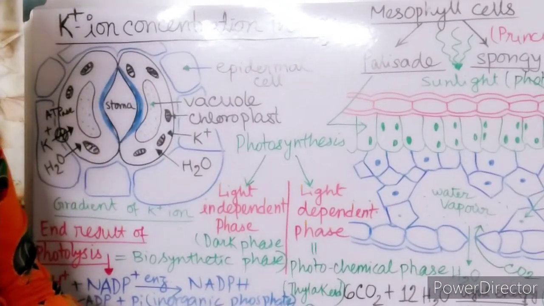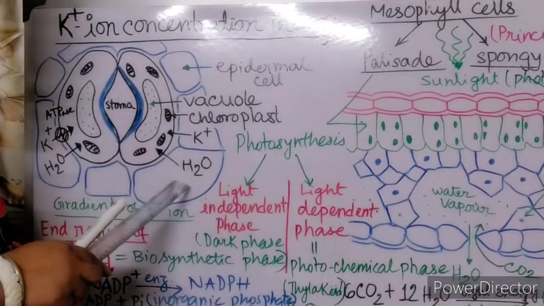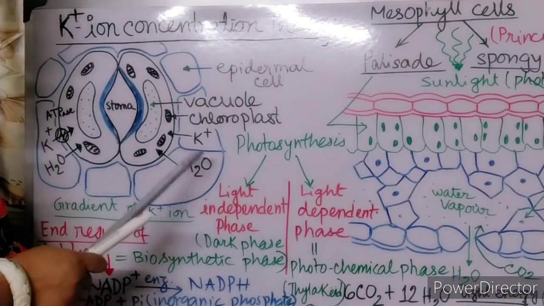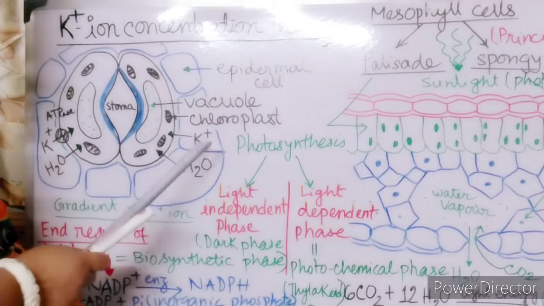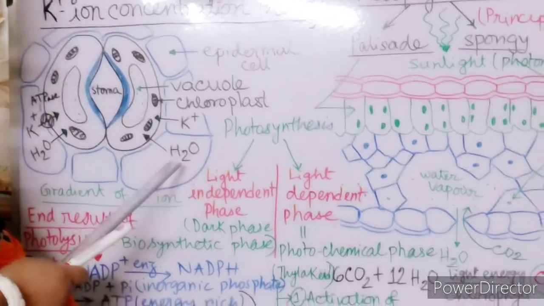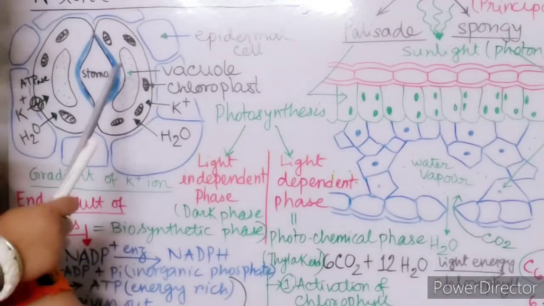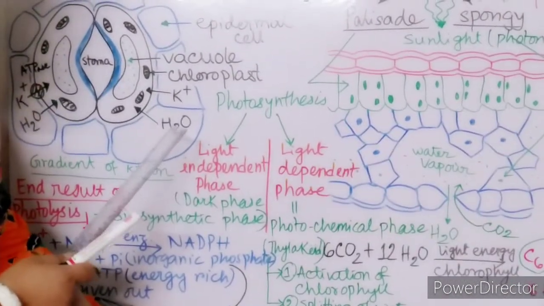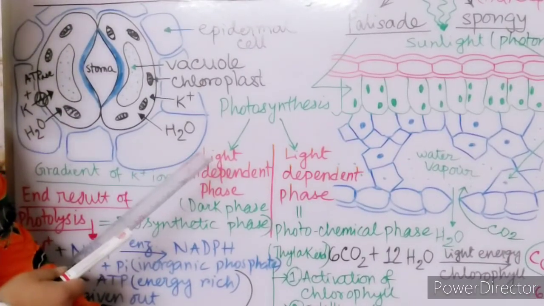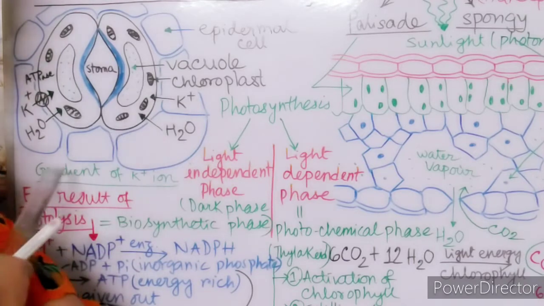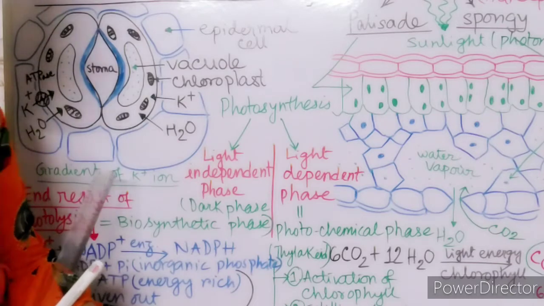According to this theory, potassium ion enters from the neighboring cells of the stomata into the stomata along with water, and when the potassium ion enters along with the water, that time the stomata become turgid. So according to the potassium ion concentration theory, the opening and closing of the stomata depends on the gradient of potassium ion, means the concentration of potassium ion.